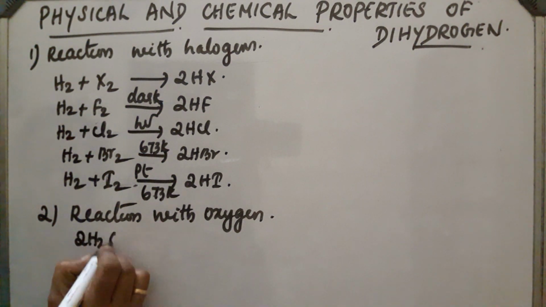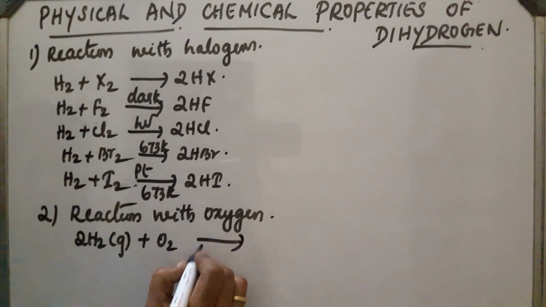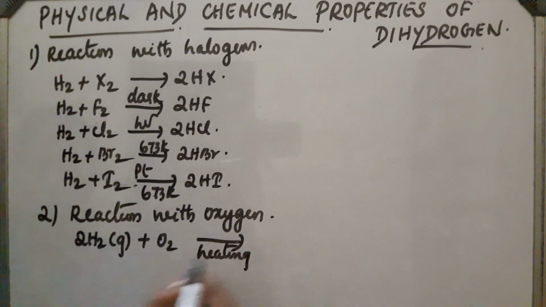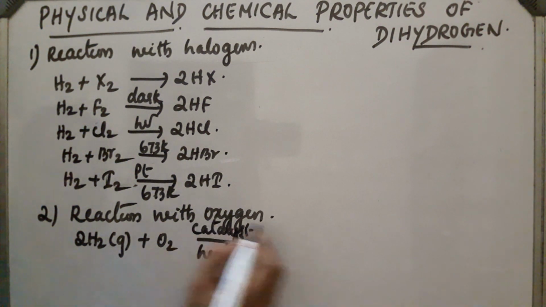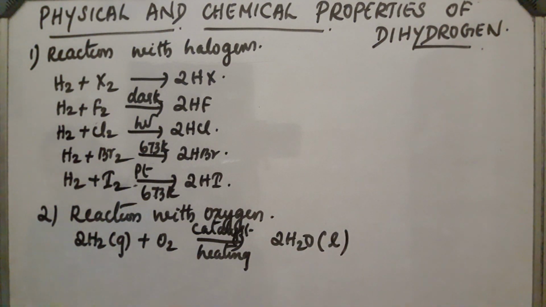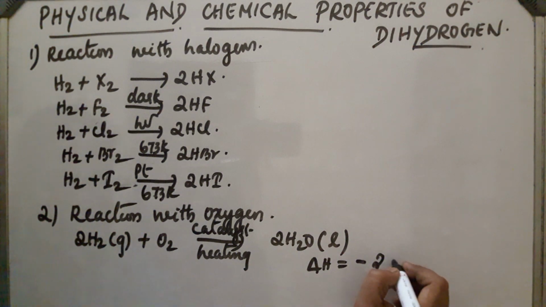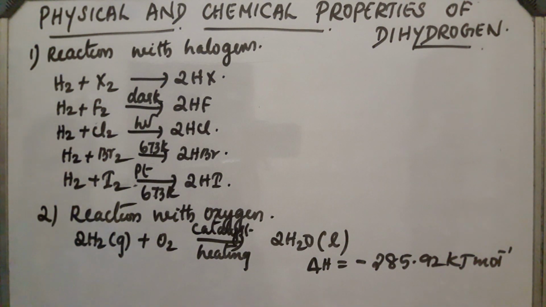So 2H2 plus O2, on heating or presence of catalyst, gives 2H2O. This is highly exothermic in nature, so delta H is equal to minus 285.9 kilojoule mole inverse.